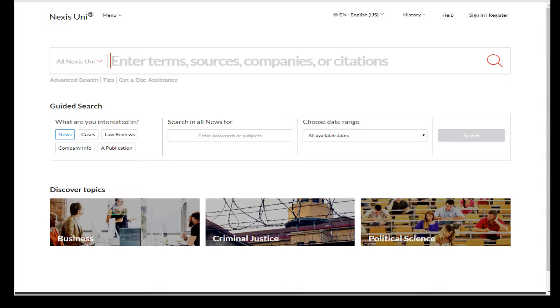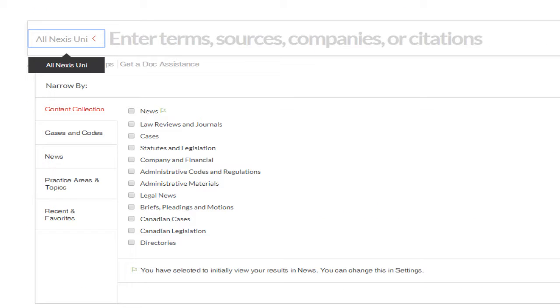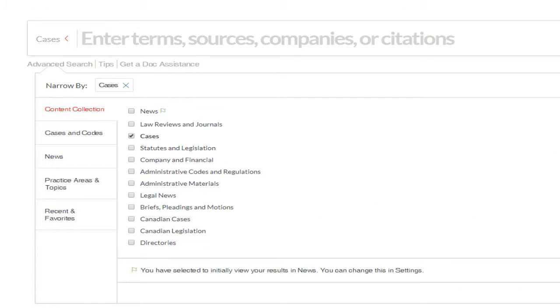Now, if you know the parties of the case you're seeking, you can use this large search box here at the top. Before you search, though, it's a good idea to limit your searching just to court cases so that you can avoid all the other types of results. I'm going to search for Sweat v. Painter, a case that was ruled upon by the Supreme Court in 1950 that successfully challenged the basis of Plessy versus Ferguson.